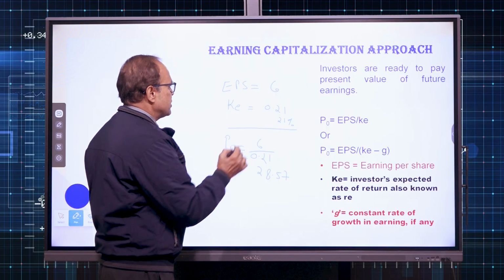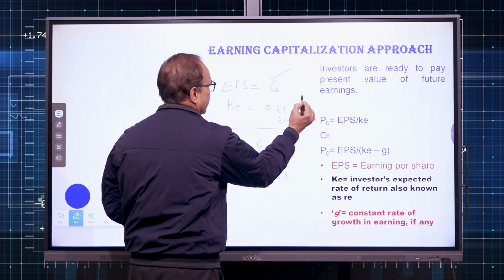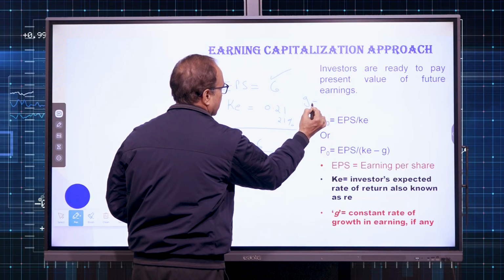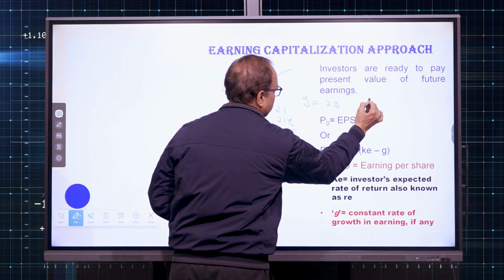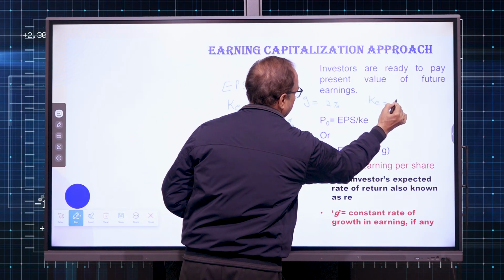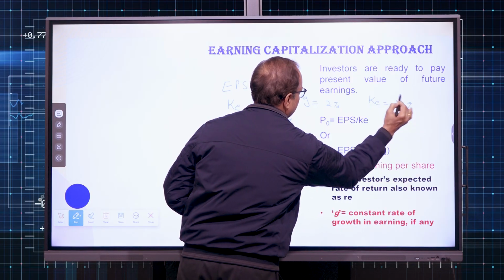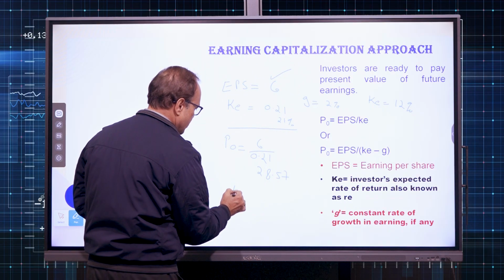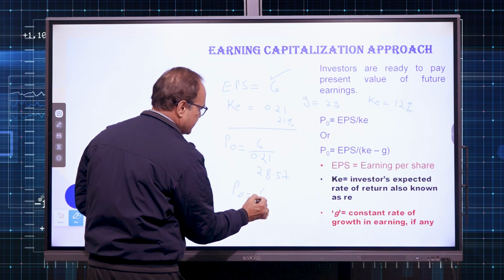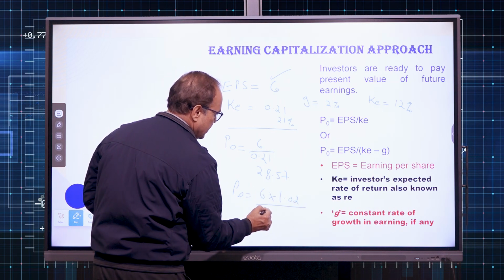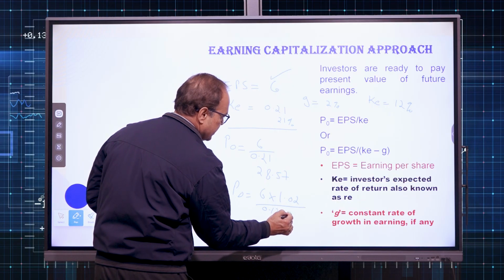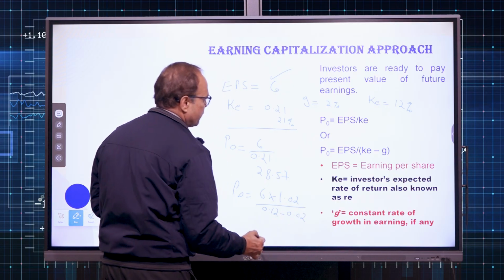Another investor might assume EPS is 6, but it might grow at a constant rate of 2%, and he is expecting 12% only. So, how much is he willing to pay? According to him, 6 multiplied with 1.02 divided by 0.12 minus 0.02. So, what formula have I used?